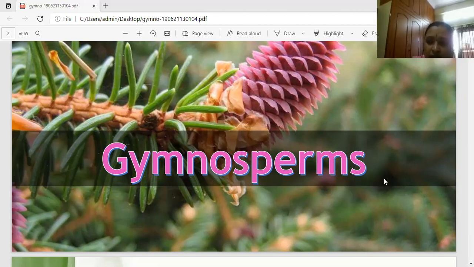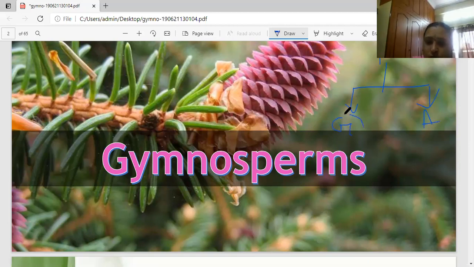Here naked seeds are present. Where the phanerogams, flowering plants, are there, in that flowering plants again two divisions are there. This is phanerogams or flowering plants. These flowering plants, the phanerogams, divide into two types: one is the gymnosperm, the second one is the angiosperm.